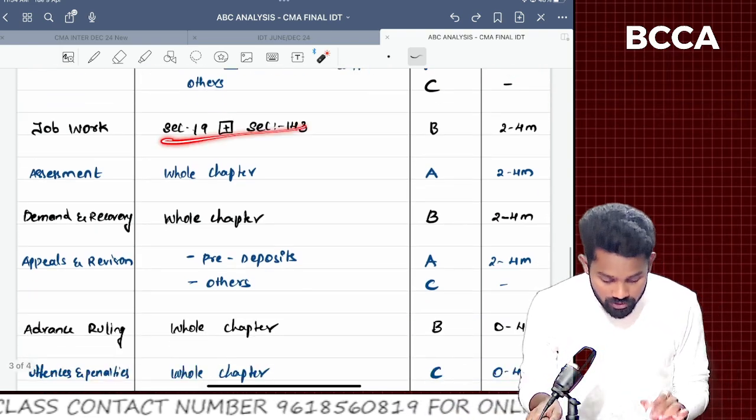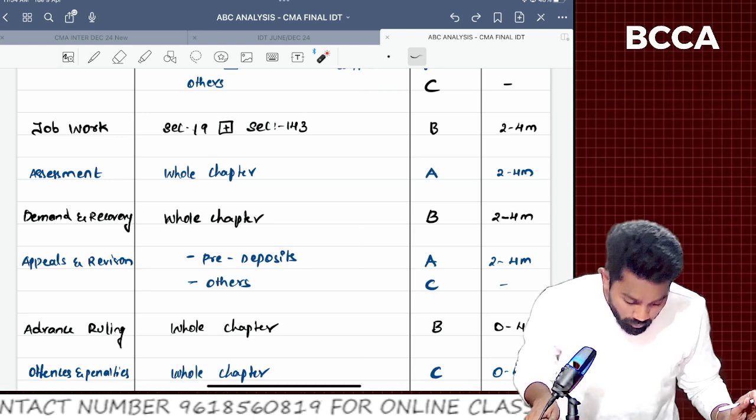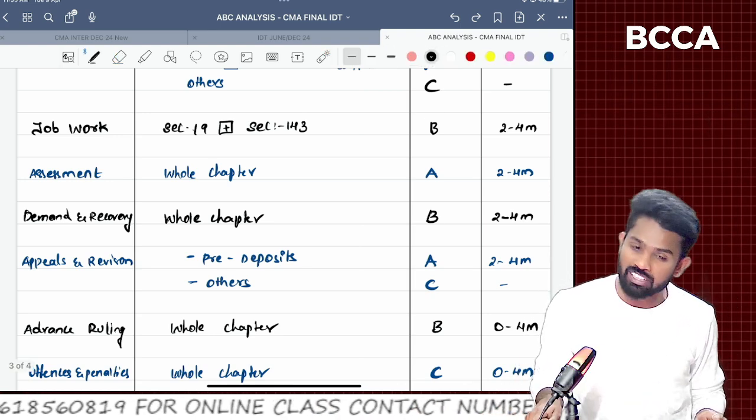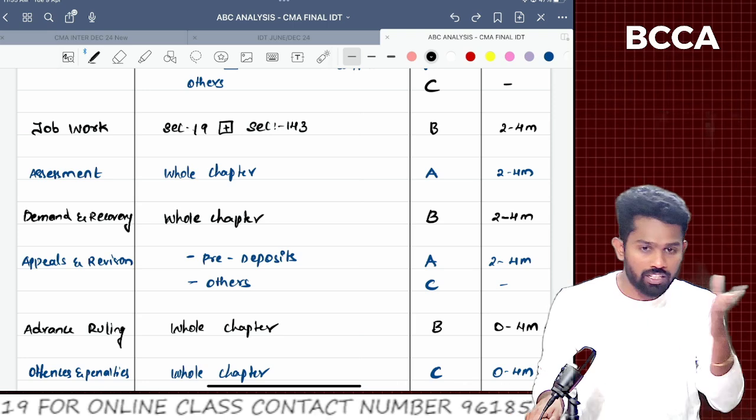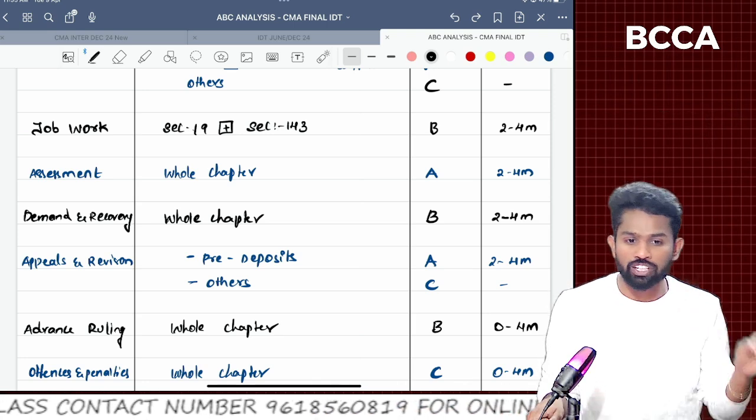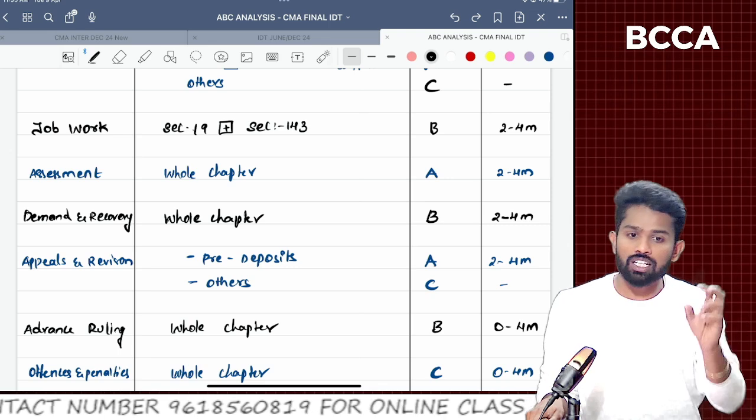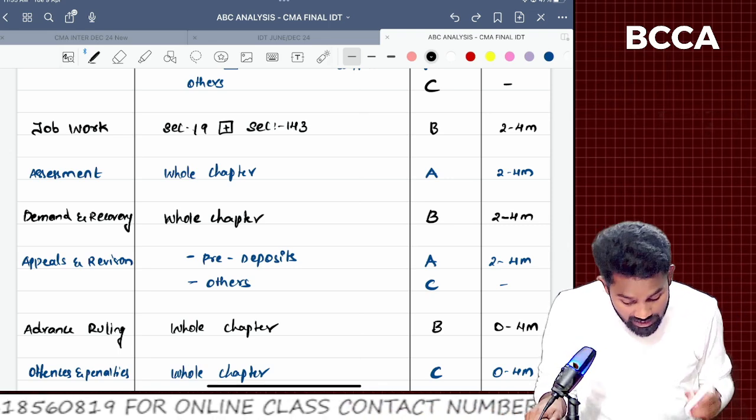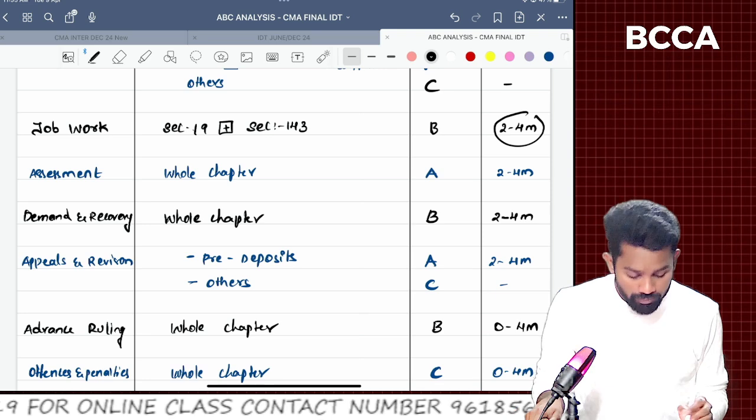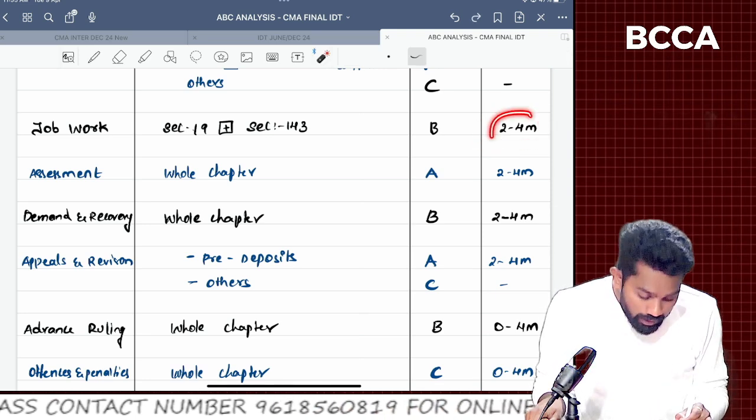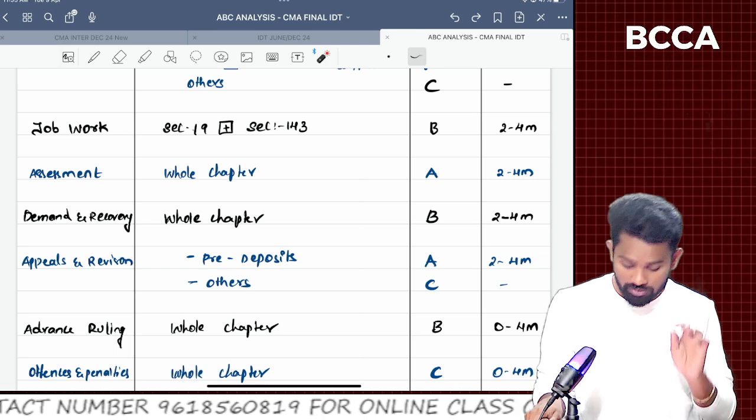Next, job works, sir, section 19 and section 143. Job works are content-wise very easy, sir. Even I'll cover this in my marathon videos also. Job work will hardly be discussed for 20 to 25 minutes, sir. Even in a regular class, it will be discussed for around 1 hour to 1 hour 45 minutes, sir. So these chapters are very simple. Content-wise also we could sum this up in 2 pages, sir. But 2 to 4 marks is there. That's why it is important.